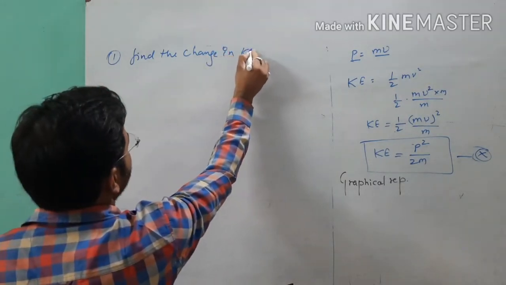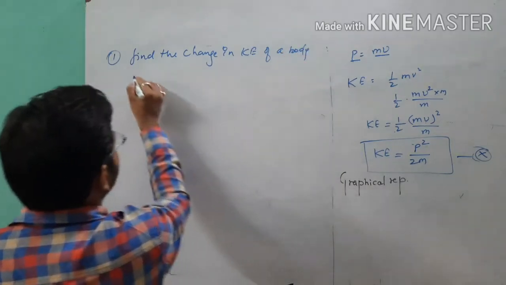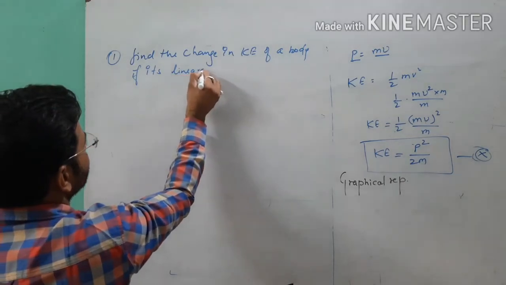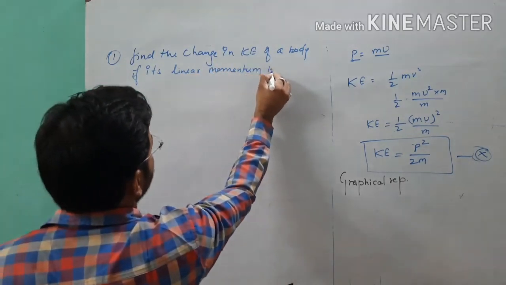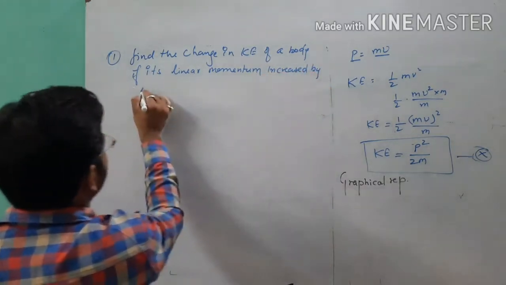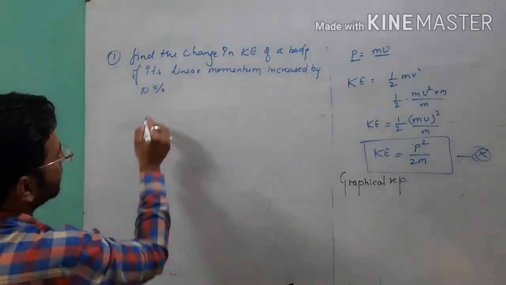The change in kinetic energy of a body, if its linear momentum is increased by 10%. Suppose its linear momentum is increased by 10%.